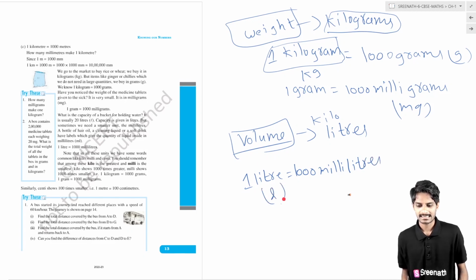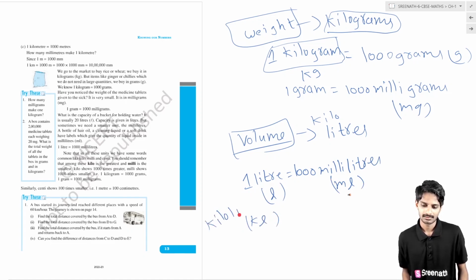We will represent liters as L, milliliters as ml, kiloliters as kl. That is kiloliters. So 1 kiloliter is equal to 1000 liters.